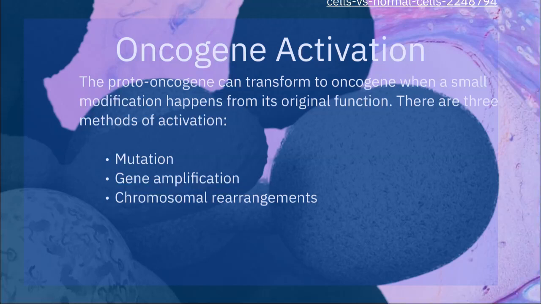In gene amplification, an increasing copy number of a gene within the genome of cell leads to extra copies of gene and too much protein product. In chromosomal rearrangement, the gene is translocated to a new chromosomal site that leads to a higher expression.